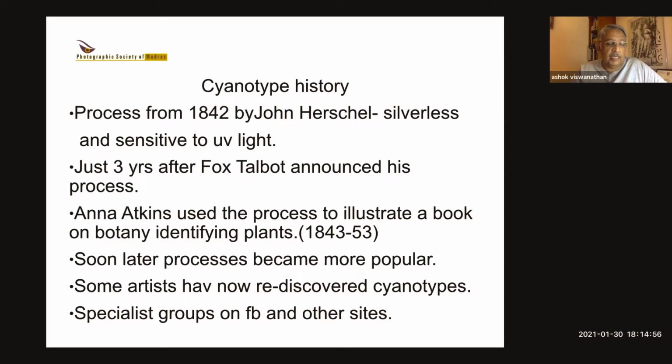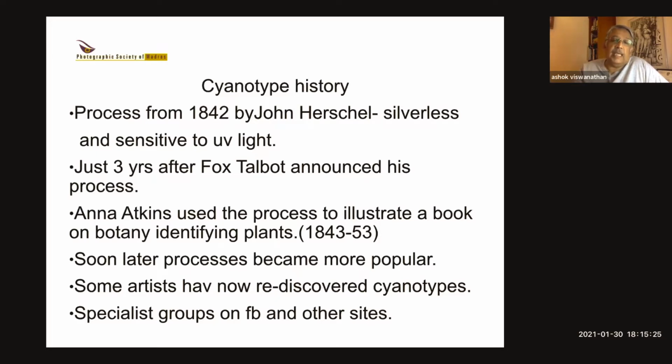But more recently, there are some artists now who have gone back into cyanotypes. And if you go on Facebook, there are groups who are actually doing some very good work on alternative images using cyanotypes and various other processes. And it's a great learning experience because they are very helpful. At the same time, you can also get to see how it's done and talk to people who actually do it around the world. But as of now, there are not many people in India.